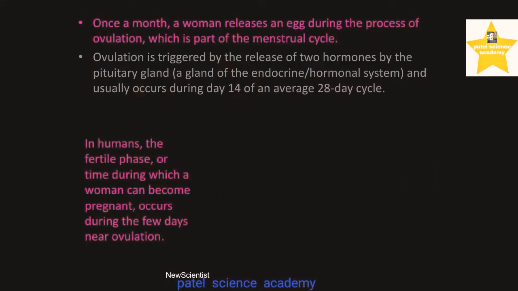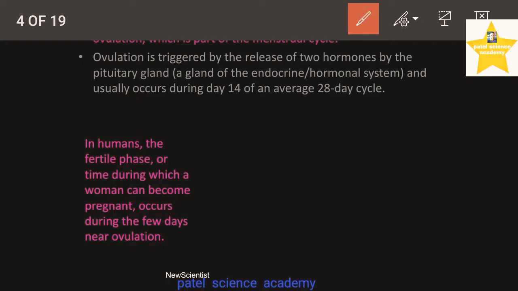The next part: during fertilization in the human body, the fertile phase, or the timing during which a woman can become pregnant, occurs during the few days near ovulation.